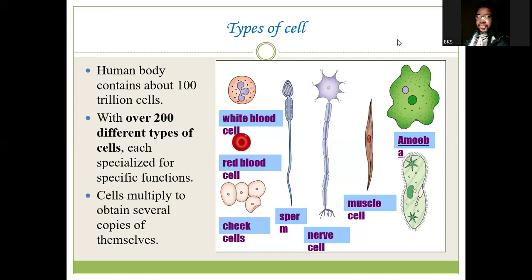From the picture here, we can see some of these cells differ based on their structure. Some are spherical, some are normal, concave in shape, like red blood cells. Some we can see are very long, like muscle cells, nerve cells, sperm cells. Pardon me, they also included amoeba and paramecium. They are not supposed to be here because we are talking about cells in the human body. But we can include them when we are talking about cells in general.